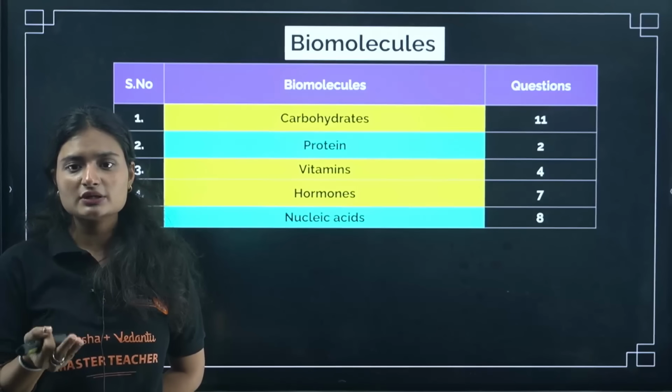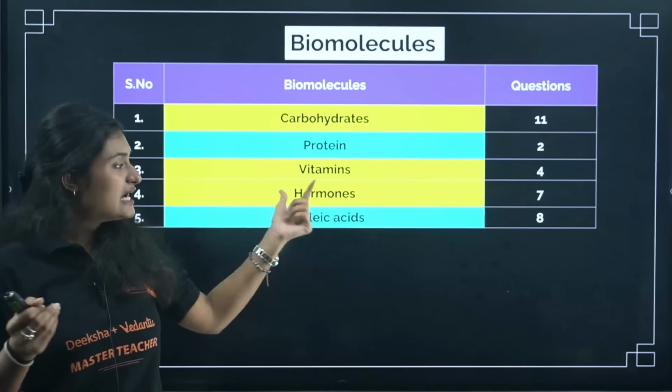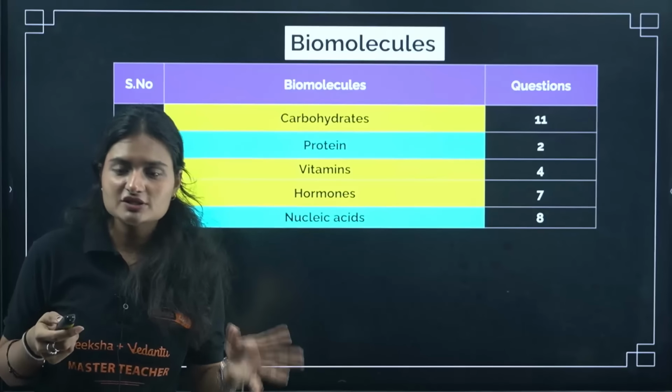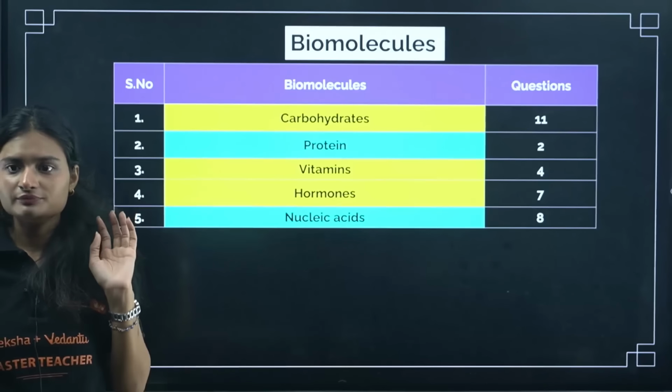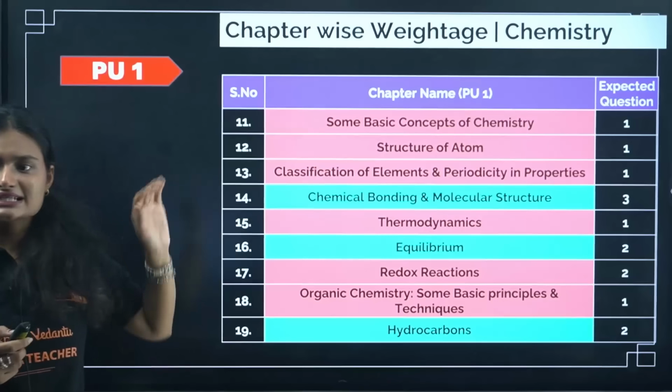From hormones and nucleic acid, again, nucleic acid about structure will be there. Okay, that AGCT thing. And from hormones, the questions will be biological. Okay, so you can relate if you are studying biology and all. Okay, next is for your PU1. From PU1, these are the expected questions.